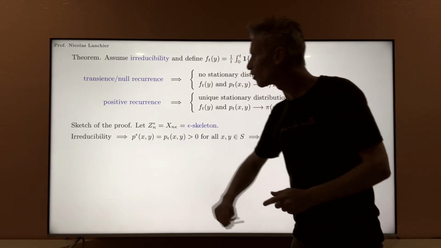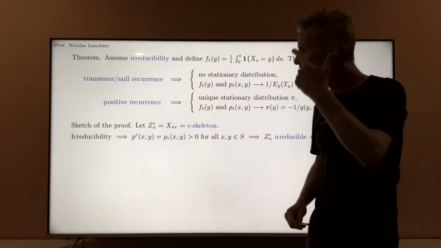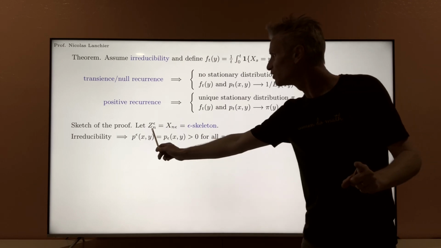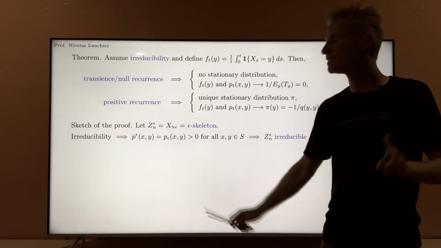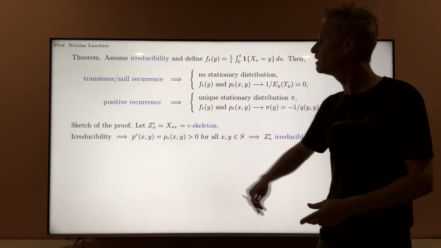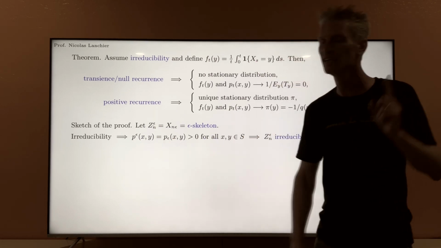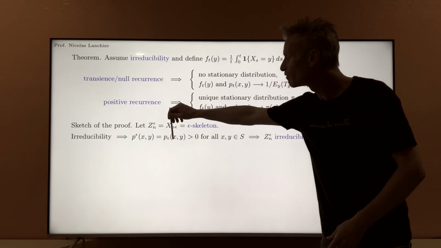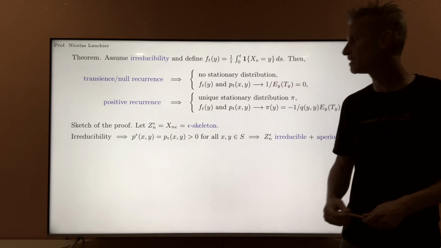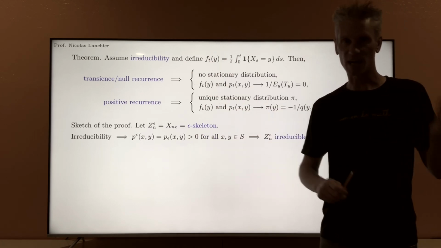So the probability that the epsilon skeleton jumps from x to y, have in mind that one time step for the epsilon skeleton, increasing n by 1, means epsilon units of time for the continuous time Markov chain. So the probability of going from x to y in one time step for the epsilon skeleton is exactly the probability that we go from x to y in an amount of time equal to epsilon for the continuous time Markov chain.